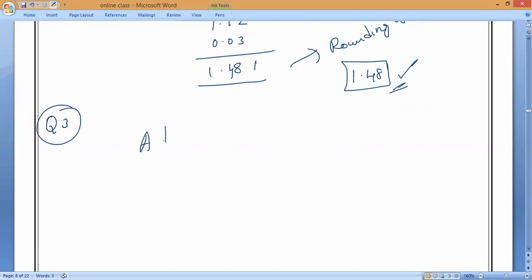Next, add the total mass of box plus diamond. Let me take, for example, one box that I have given. Inside it we are having a diamond.